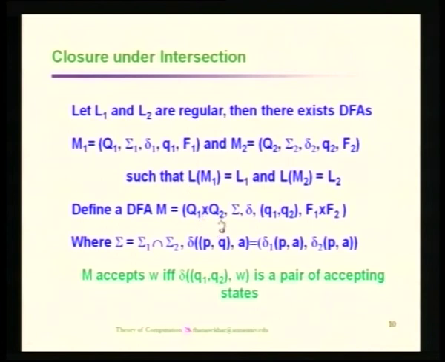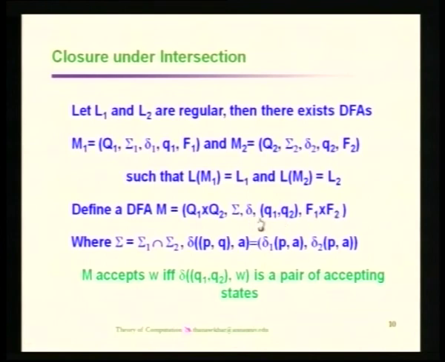First, you define the states Q1 cross Q2, a state from Q1 and a state from Q2. The starting state is the starting state of the first automata followed by the starting state of the second automata, and the final state is one final state from the first automata and one final state from the second automata. So, you are always processing the states in pairs.